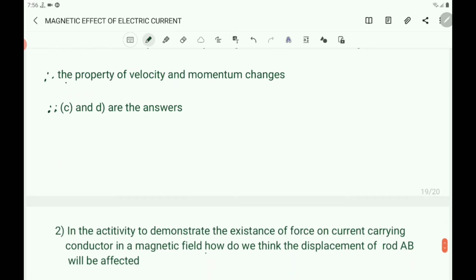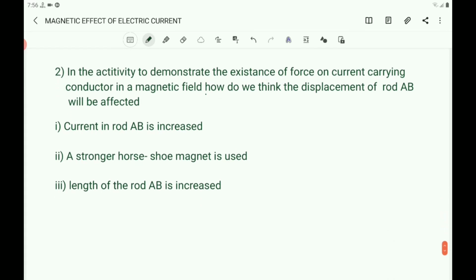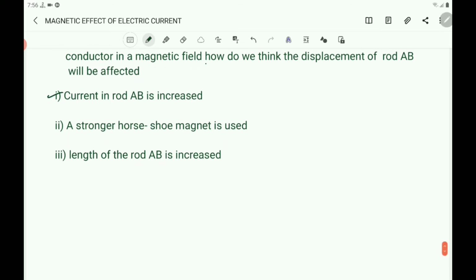Then the second question. In the activity to demonstrate the existence of force on a current carrying conductor in a magnetic field, how do we think the displacement of rod AB will be affected when the current in the rod is increased? First case, when the current in rod AB is increased.